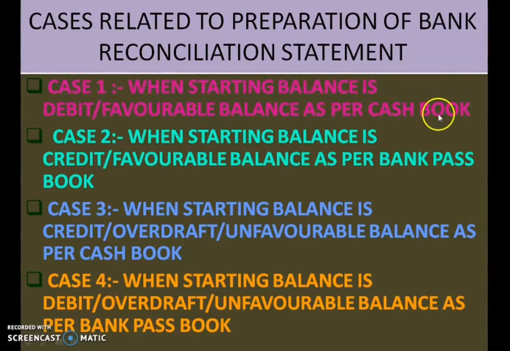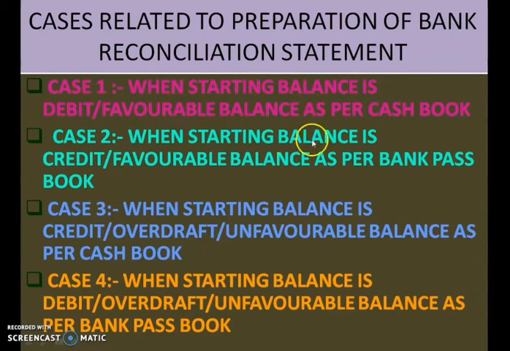First is case 1, when starting balance is debit or favorable balance as per cash book. So you know that cash is an asset. An asset shows a debit balance. That means if it is showing a debit balance, you have to understand that there is cash in the cash book. We can also term it as favorable balance. That means cash is there in your cash book, bank column. So when starting balance is debit or favorable balance as per cash book, in that case, what are we supposed to do?